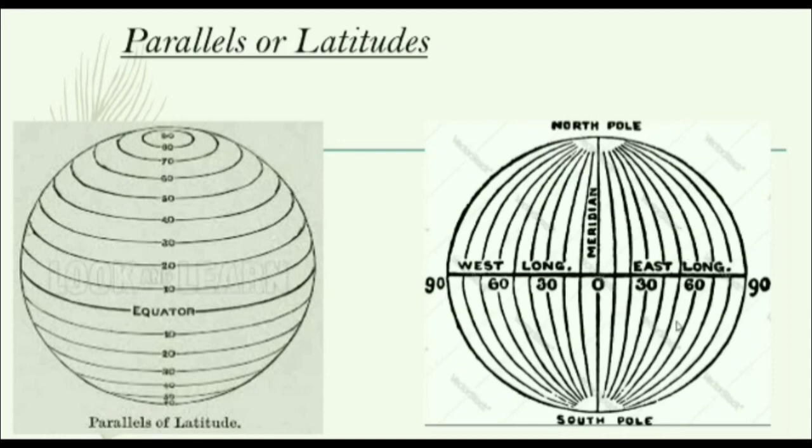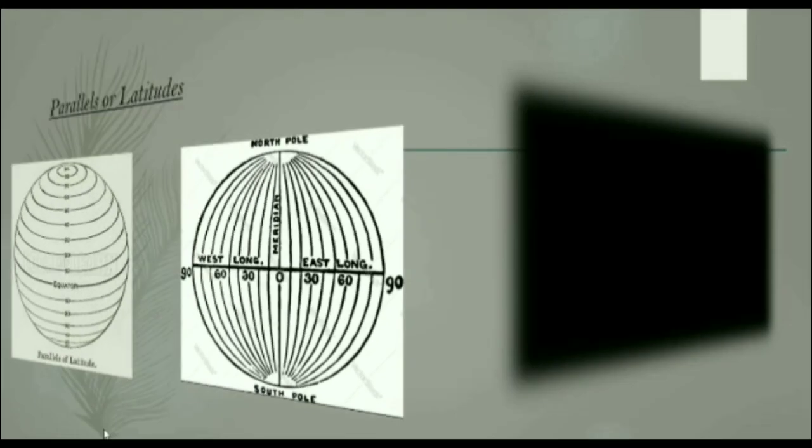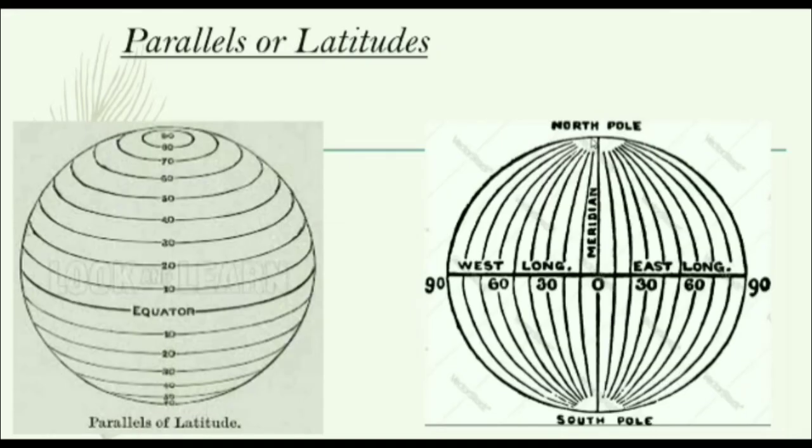You can see in the picture, they come together at the poles, North Pole and the South Pole. They number from the prime meridian to 180 west and from prime meridian to 180 east.